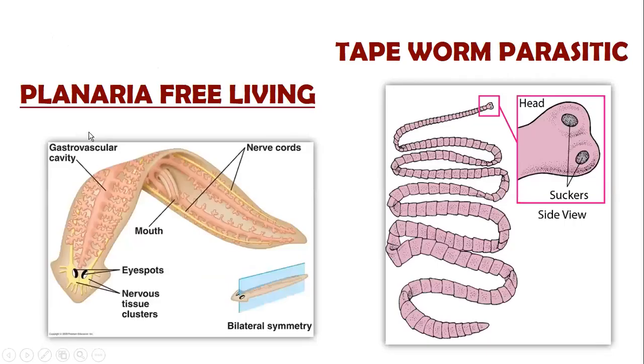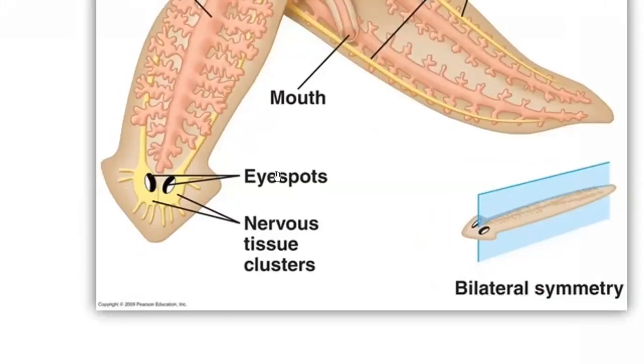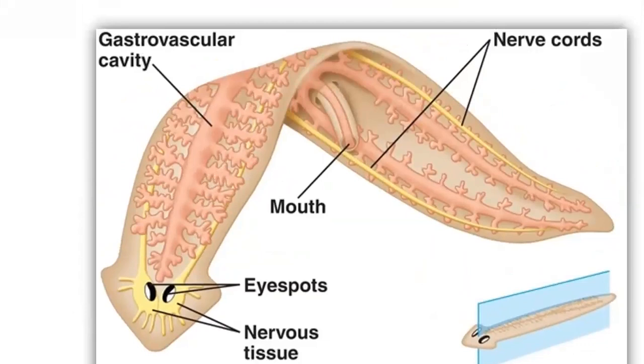Okay, now let's see the examples. This is the most beautiful planaria. Let me discuss its labeling first. So this is planaria. These are its eye spots, and that is the region where nervous tissue has accumulated, right? Throughout the body there are two nerve cords, but this is the region where more nervous tissue is present or gets accumulated.